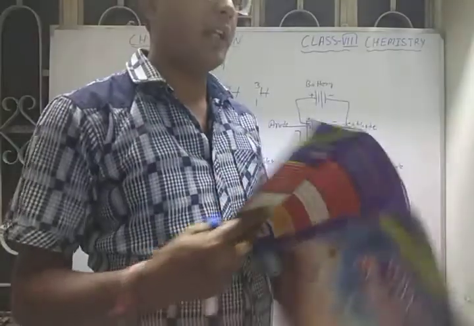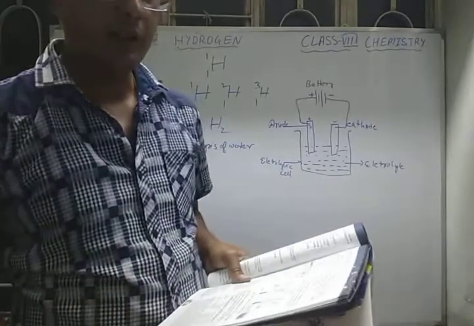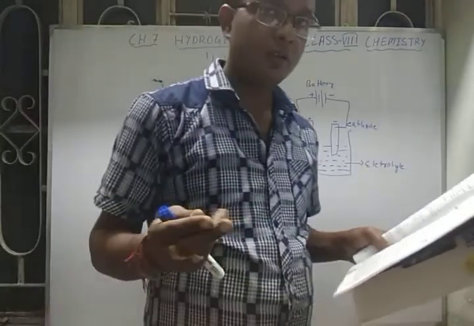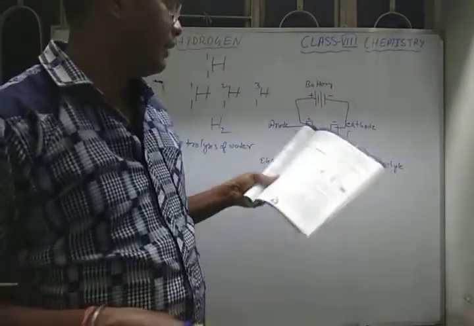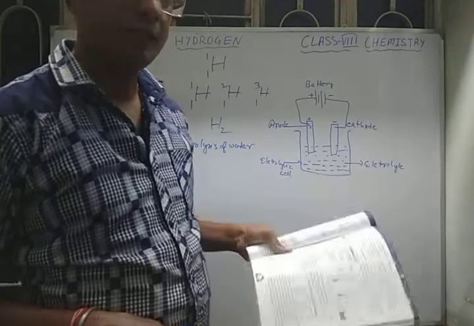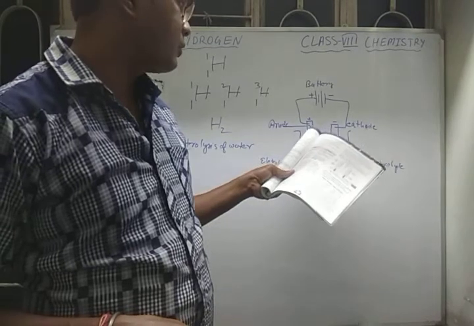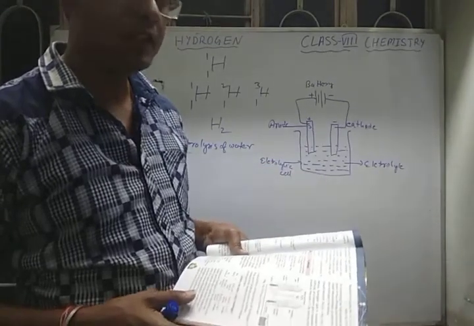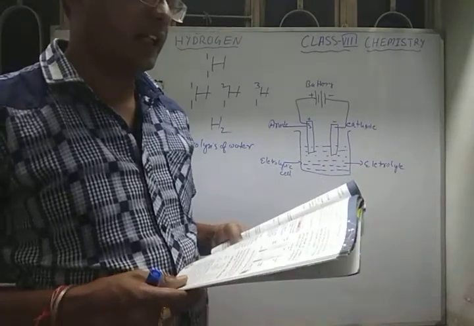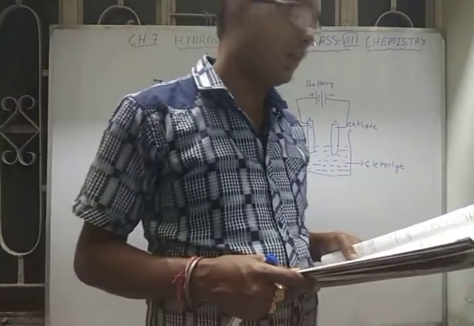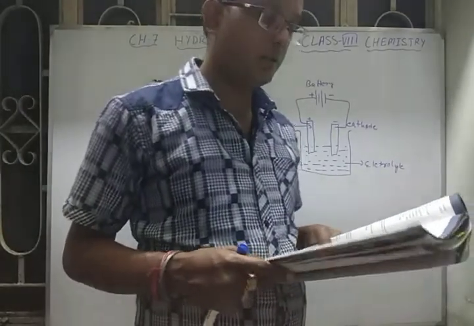So what happens? The cations, which are positively charged ions, and anions, which are negatively charged ions, are attracted by opposite charges. The anions, which are negative charges, go to the positive terminal, the anode, and the cathode, the negative electrode, will attract the positive charges.